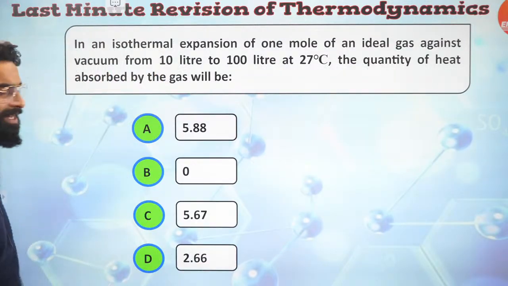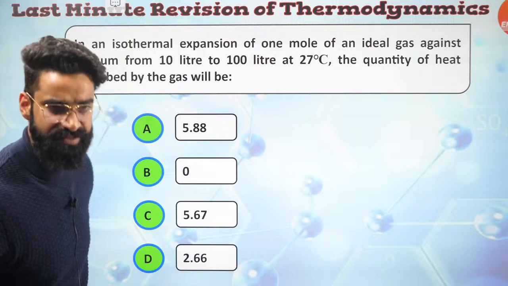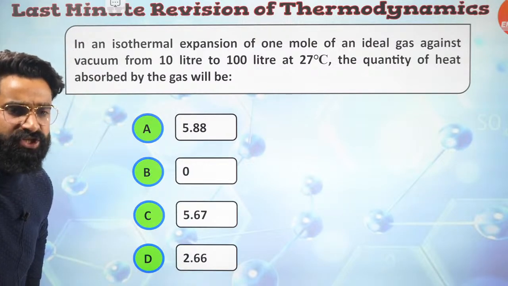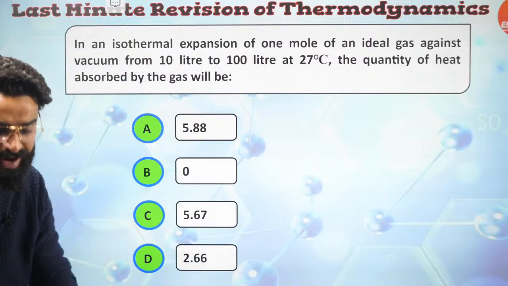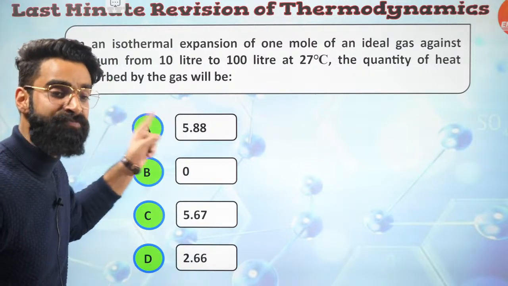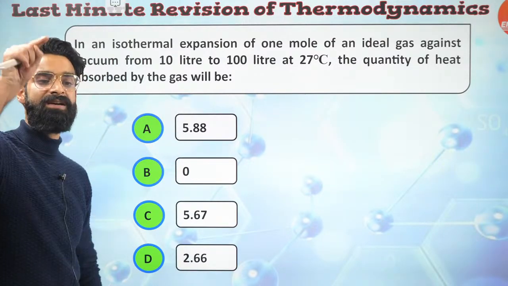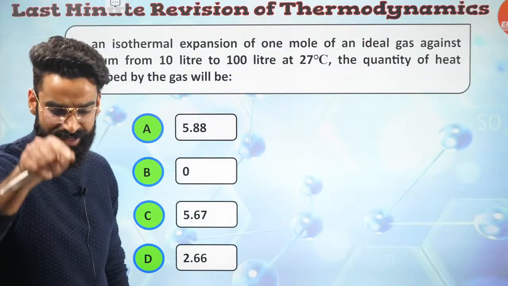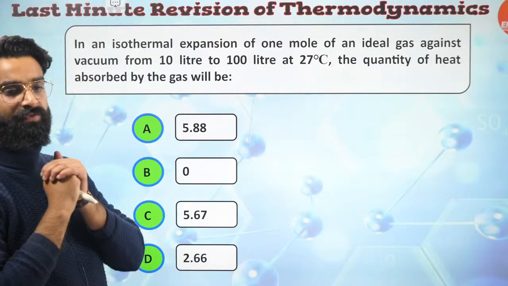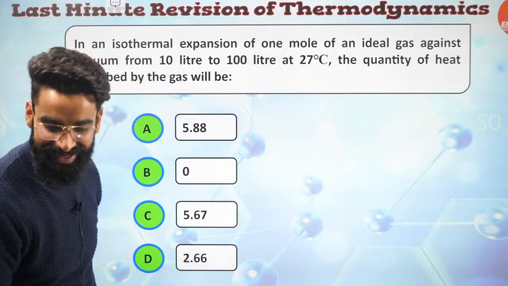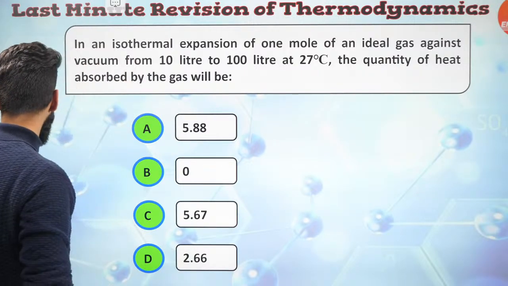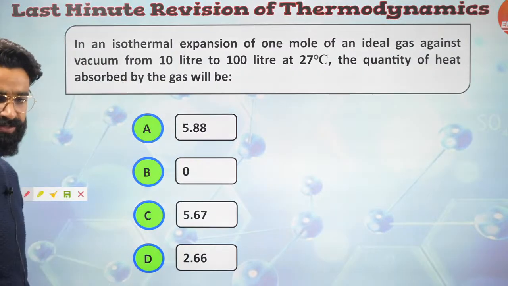This is the question on your screen, and let me know what you think should be the answer. In an isothermal expansion of 1 mole of an ideal gas against vacuum, right? So that means this is free expansion, guys. Expansion against 0 external pressure. Expansion in vacuum is what we call free expansion, right? Well, the quantity of heat absorbed by the gas will be a very, very simple question, guys. You just need to use your brain a bit, yeah?